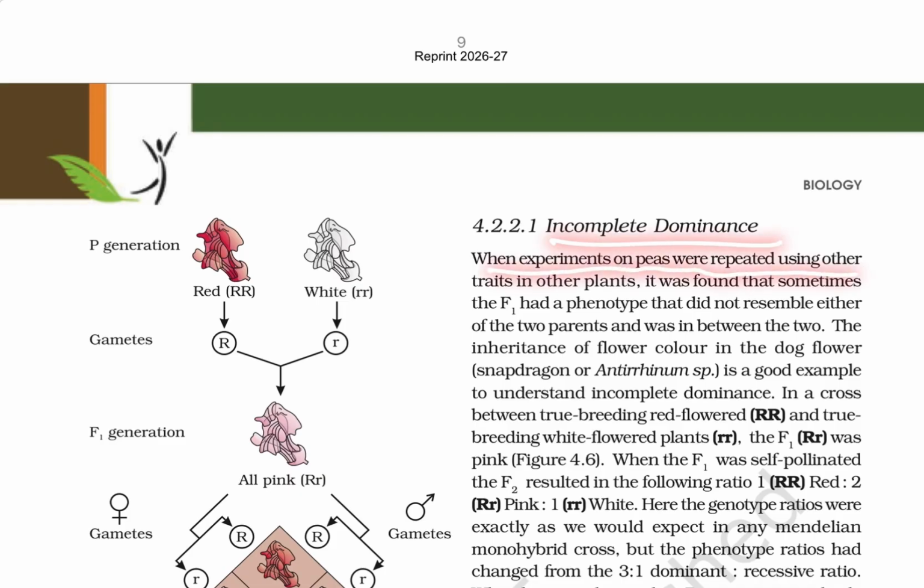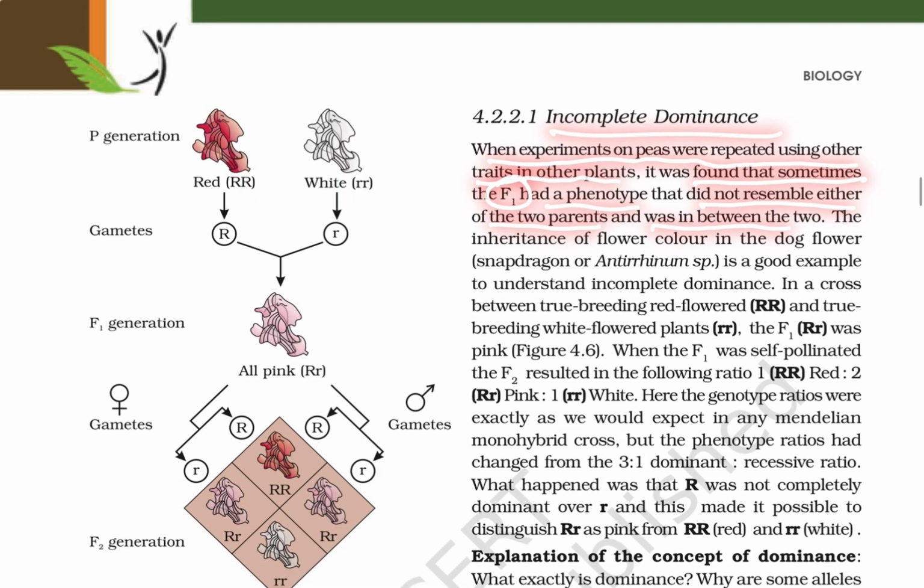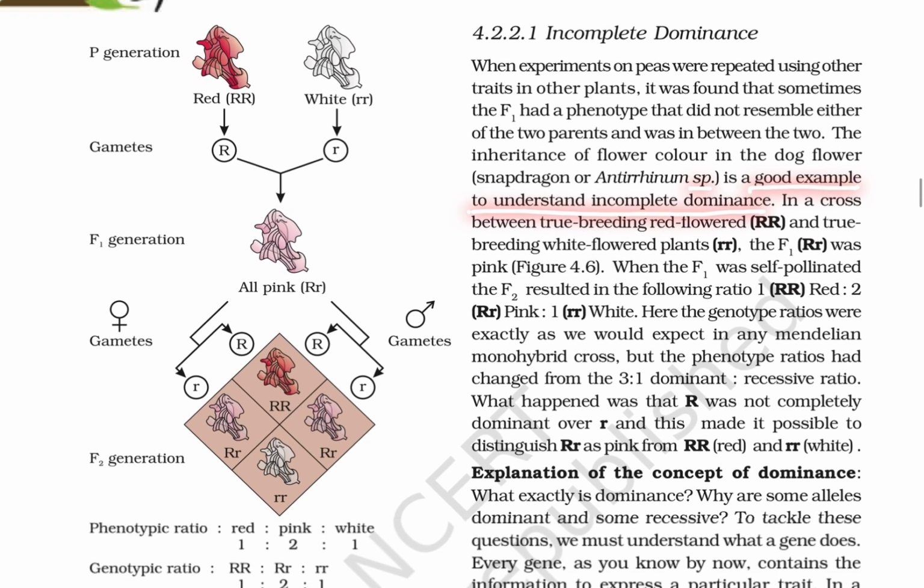Incomplete dominance. When the experiment on pea plants was repeated using other traits in other plants, it was found that sometimes F1 had a phenotype that did not resemble either of the two parents and was in between the two. The inheritance of flower color in the dog flower, snapdragon or Antirrhinum majus species, is a good example to